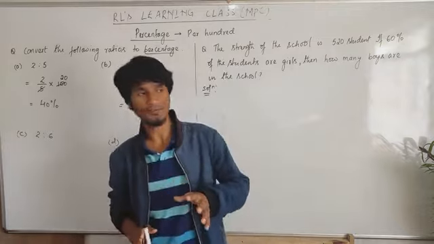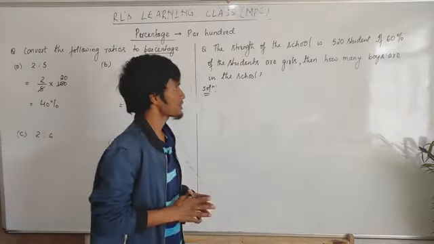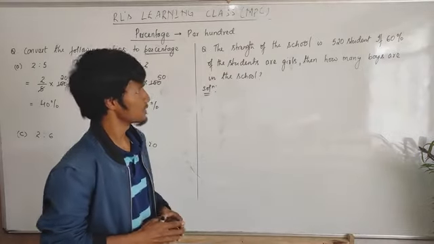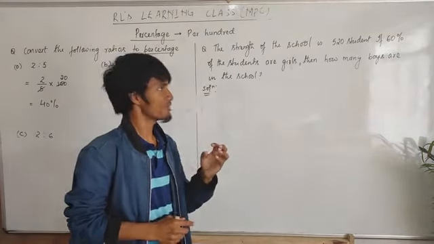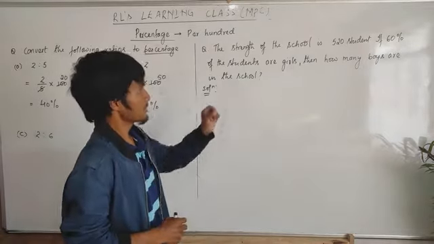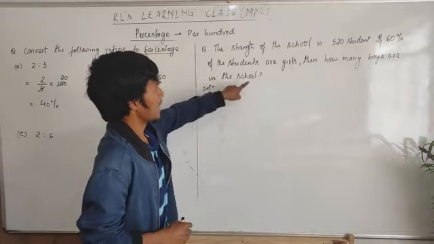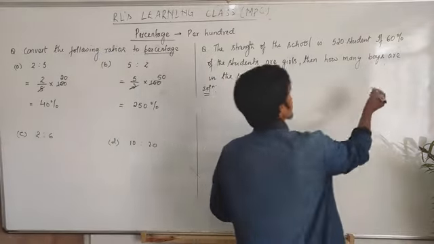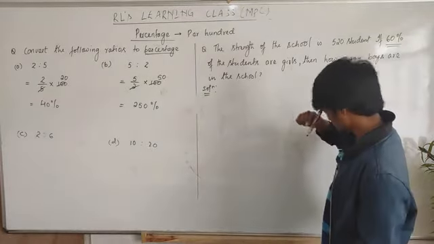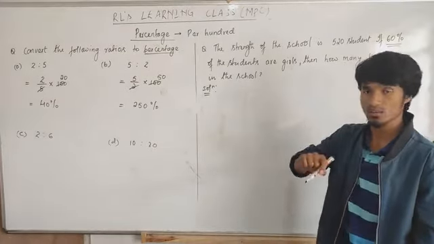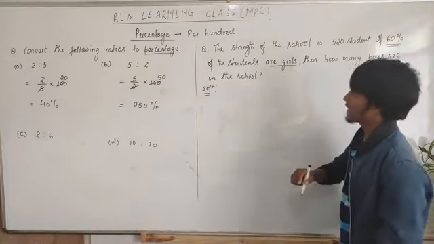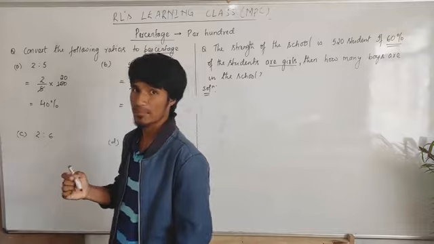Then the question says 60% of the students are girls, which means 60% of students in that school are girls. Then how many boys are in that school?